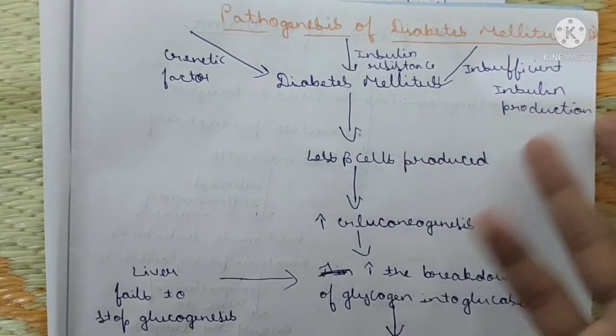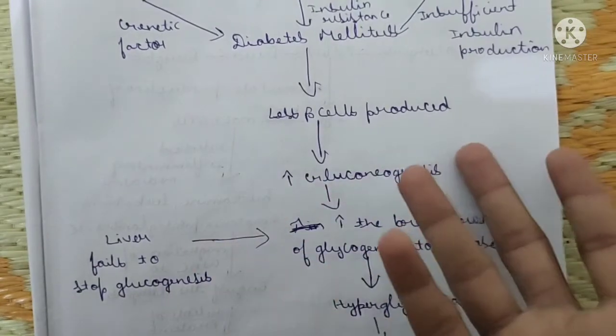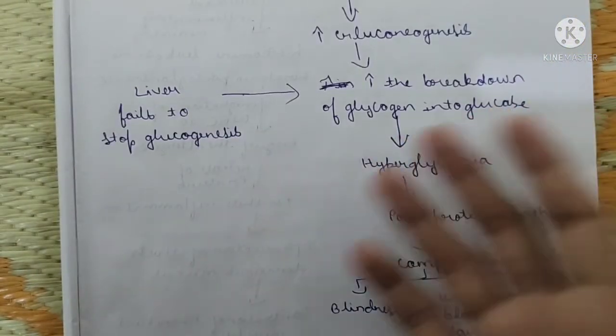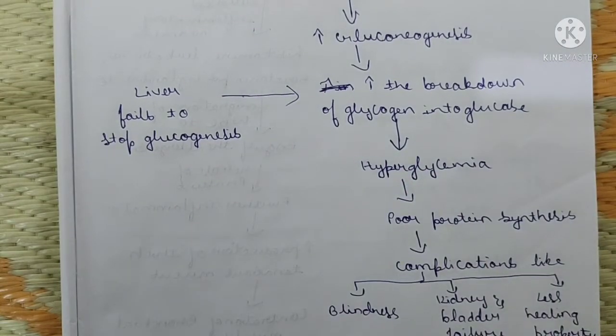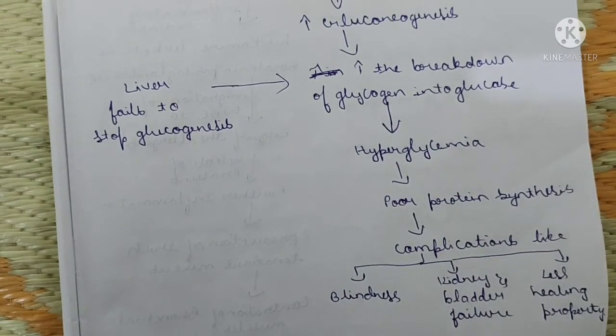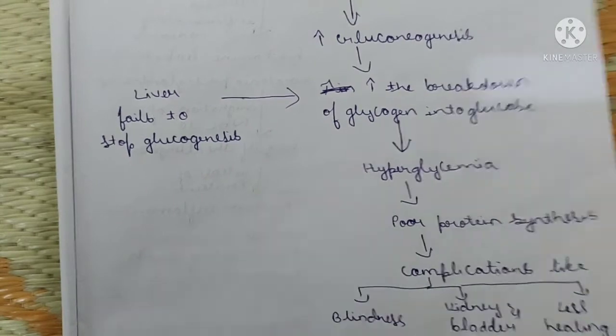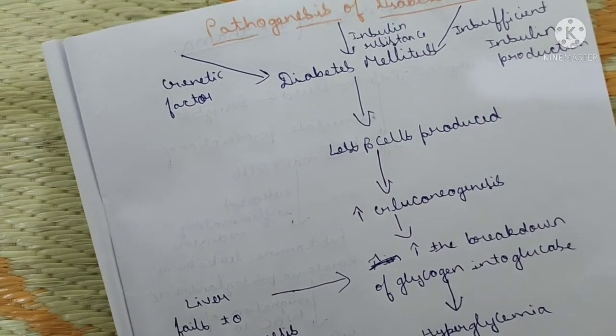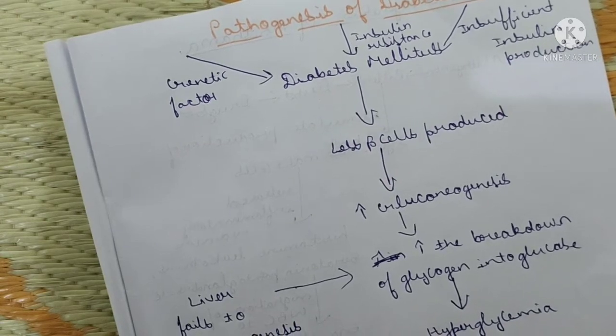It leads to less secretion from beta cells, then an increase in gluconeogenesis, an increase in the breakdown of glycogen into glucose, and hyperglycemia. Poor protein, complications like blindness, kidney and bladder stones, and failure follow, then the healing property decreases. You have to explain all this. You can easily bring the pages up to 1.5 and 1 page here, no problem.